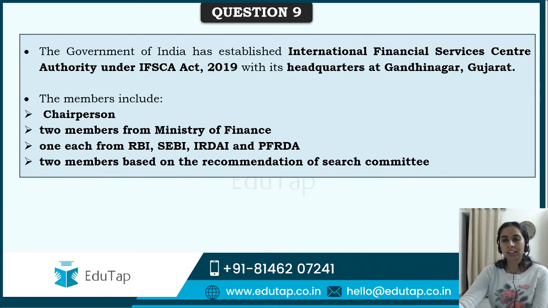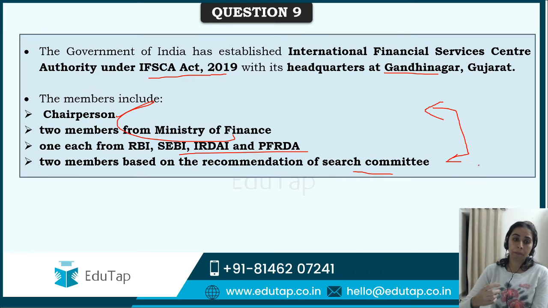Yes, Government of India has established this Financial Service Center Authority under this IFSCA Act 2019, headquartered in Gandhinagar, Gujarat. The members are going to be the chairperson, 2 members from Ministry of Finance, 1 from RBI, SEBI, IRDAI, PFRDA, and 2 are going to be based on the recommendations of the search committee. Do you need to know the members of IFSCA? It would be better if you know it. Okay? If you remember it by heart, it is going to be helpful. And yes, the maximum members are going to be from the Ministry of Finance, 2 members. Okay? Out of RBI, SEBI, IRDAI, PFRDA, 1 each, 2 members from Ministry of Finance.